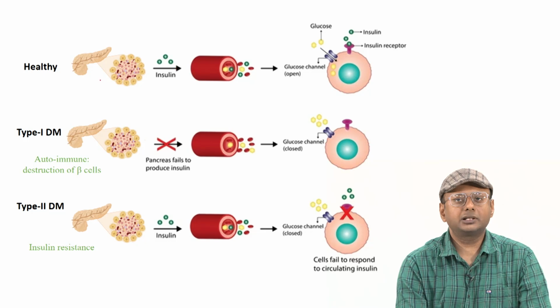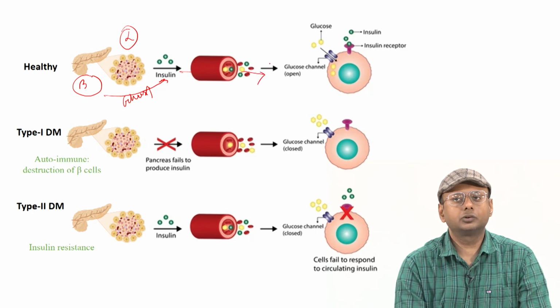You can see that in a healthy case, our pancreas, especially the pancreatic beta islet cells and the alpha cells, work and function in a properly controlled way. Whenever there is a high glucose level in the body, these beta islet cells will secrete insulin, and this insulin will bind with the insulin receptor of the cells, and it will promote the glucose channels in the cell, right?